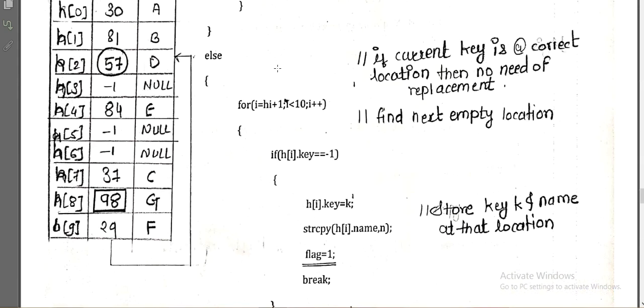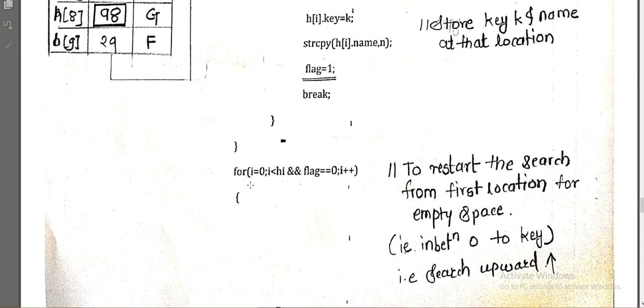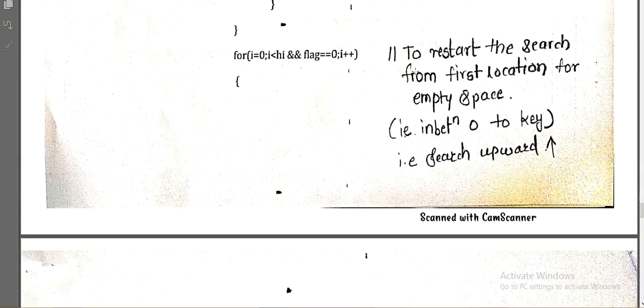and if we are not getting any location from the current position up to 9, then again we have to start from 0 up to the current position. So you can see from 0 to the current position, and my flag is 0, then again I have to search for the next one, right? Means to restart the searching of the free location from the first location, we are going to search between 0 and the current location, in the upward direction.